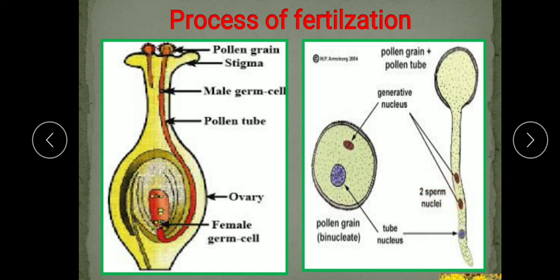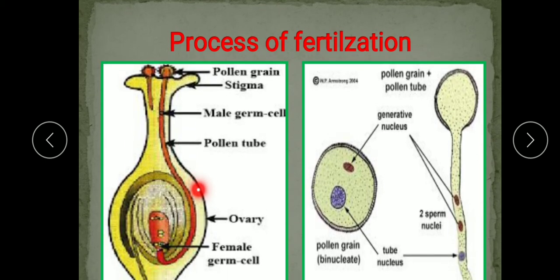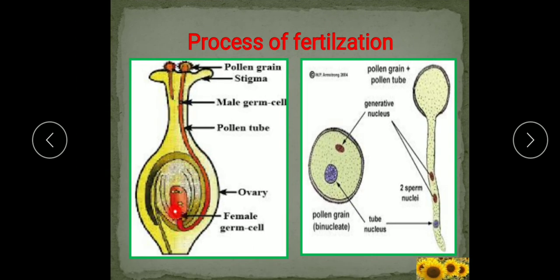Now, a male gamete reaches through the pollen tube, and where does it go? It goes to the ovary and fuses with the egg cell in the ovule which is present in the ovary. This process of fusion of male gamete and female gamete is called fertilization. So, underline this definition also in your book. The process of fusion of male gamete with the female gamete is called fertilization, and the single cell which is produced after fertilization is called the zygote.